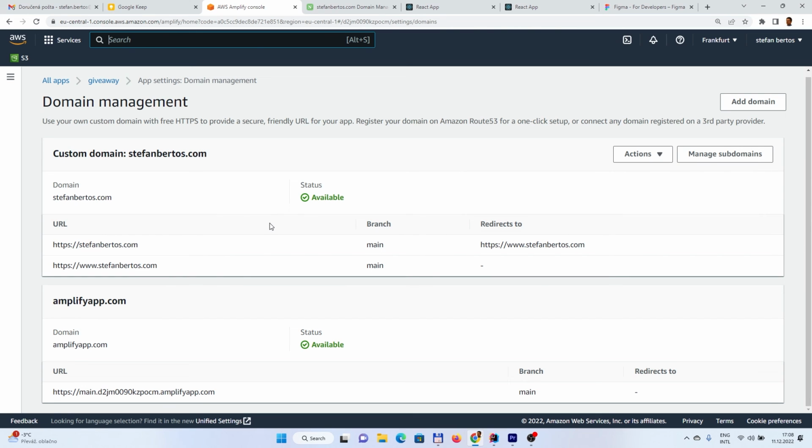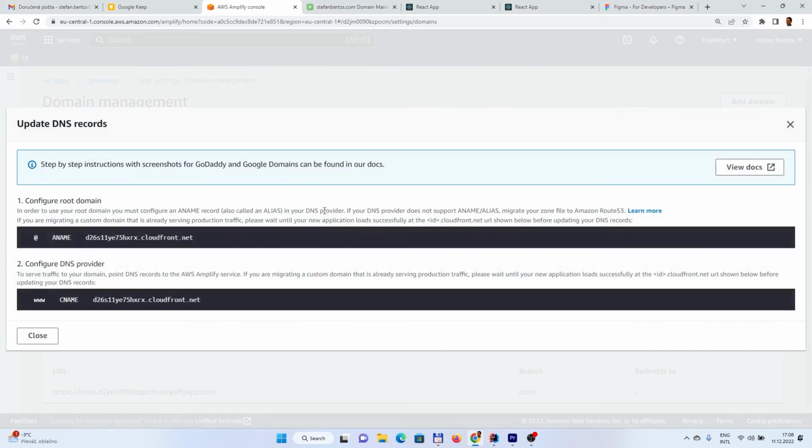If you don't know how, you should go to the actions and view DNS records. That would show you what stuff you should add there if you didn't do it correctly.